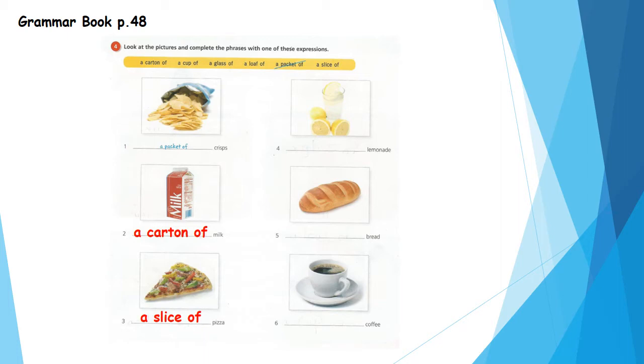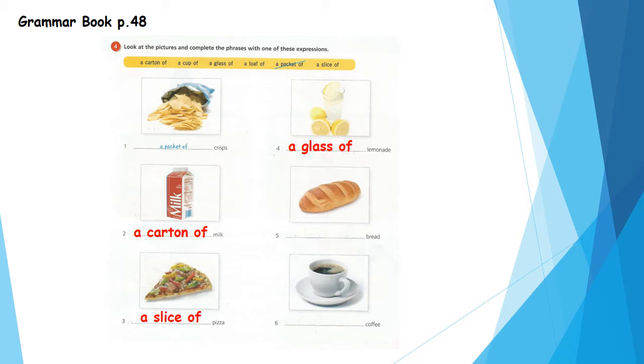Number 4. That's lemonade. Yes. Can you see the picture? Which expression will we use? Yes, a glass of lemonade. Number 5. Look at this picture. What can you see? Yes, bread.